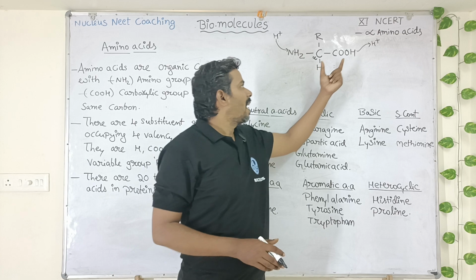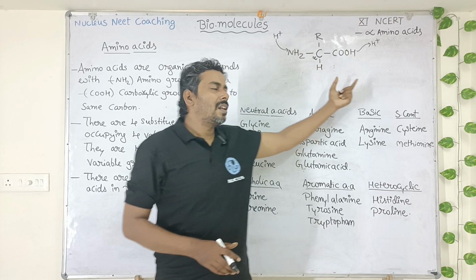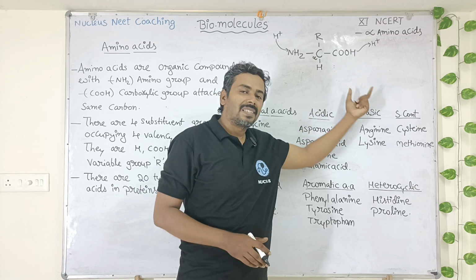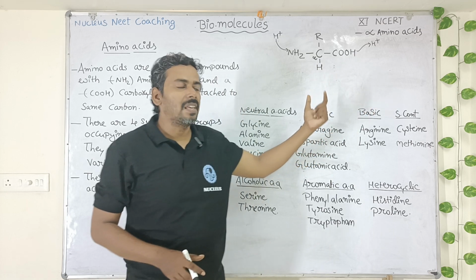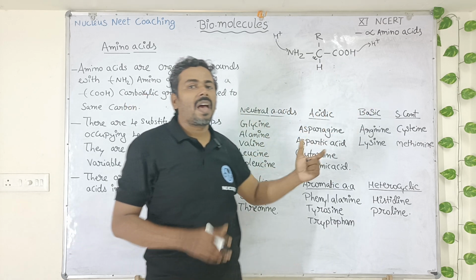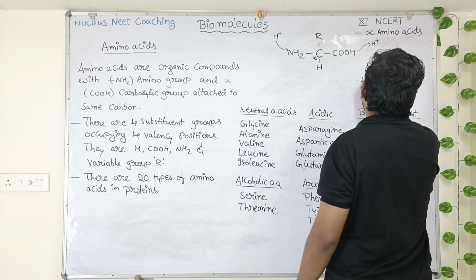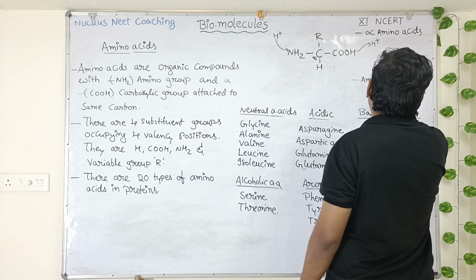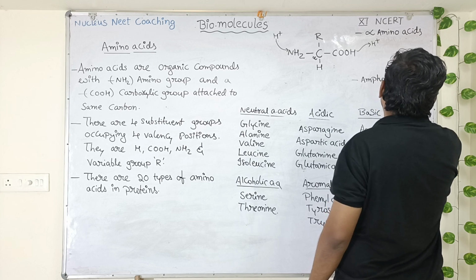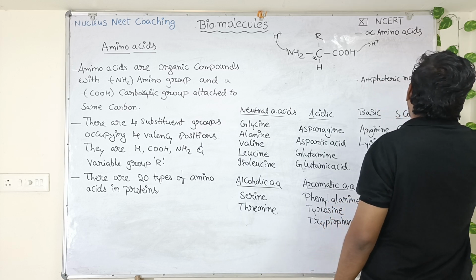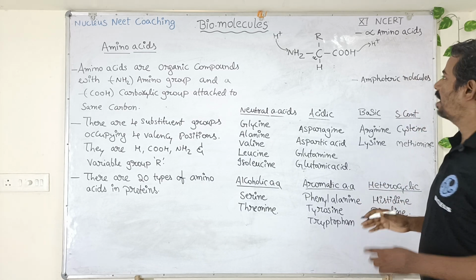Since an amino acid is having both carboxylic and amino group, which are responsible for both acidic and basic characters respectively, amino acids are amphoteric molecules. They are amphoteric molecules. That means they can exist as both acid and base at the same time.